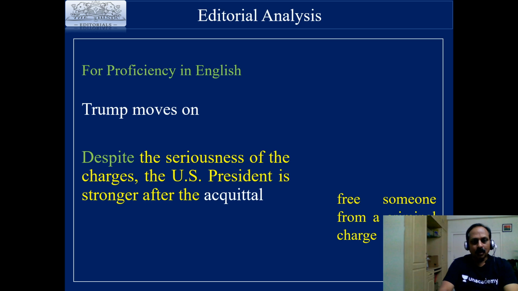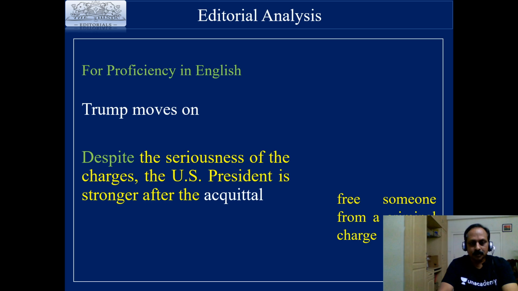Today's editorial is all about the US President Donald Trump. How does it start? Trump moves on. So, what does it mean? Trump moves on. It means that he is going to continue in the office, and why this has been written, he has been subjected to impeachment charges and he has been acquitted. Against this backdrop, the editorial starts with the note, Trump moves on. Trump moves on means he will continue in the office. Why? He has been acquitted.